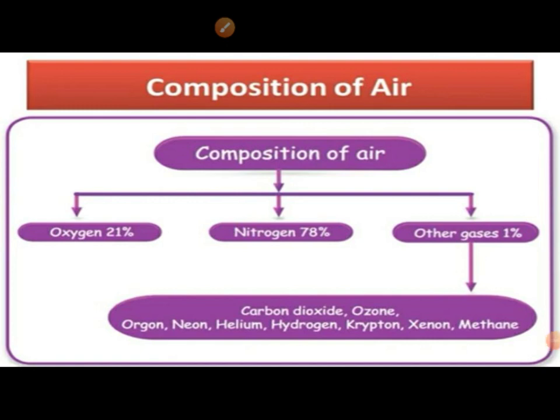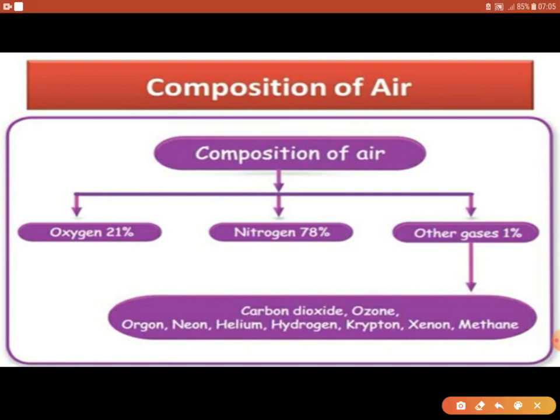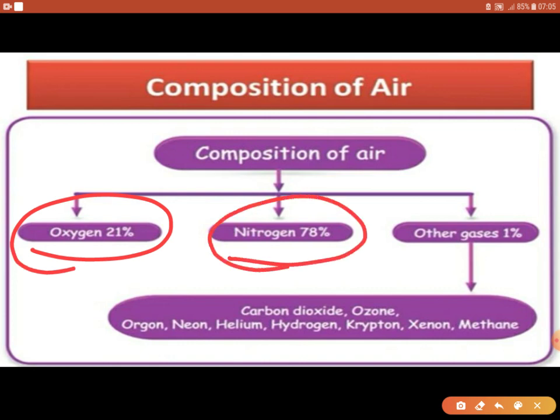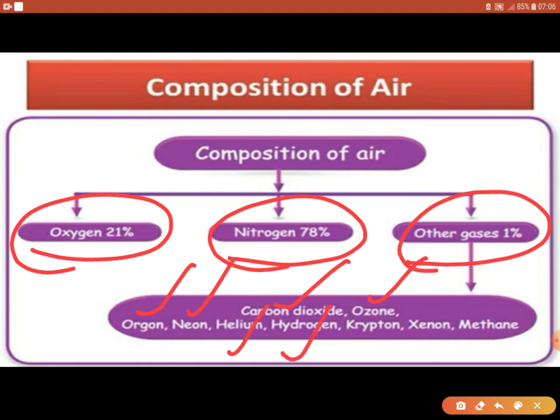Composition of air. What are the things present in the air? Air is made up of gases. Composition of air is divided into mainly three types: 21% of oxygen, 78% of nitrogen and 1% of other gases. The 1% of other gases consist of carbon dioxide, ozone, argon, neon, helium, hydrogen, krypton, xenon, methane.